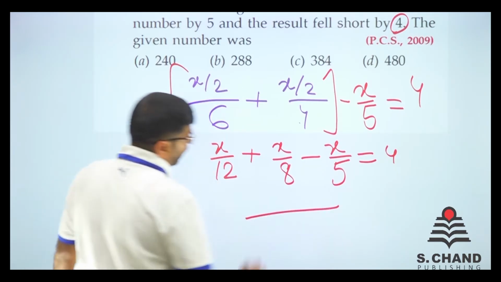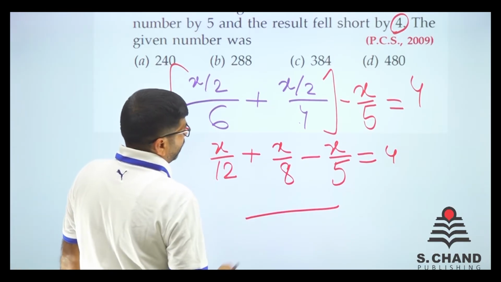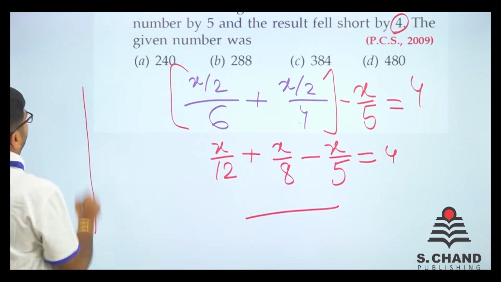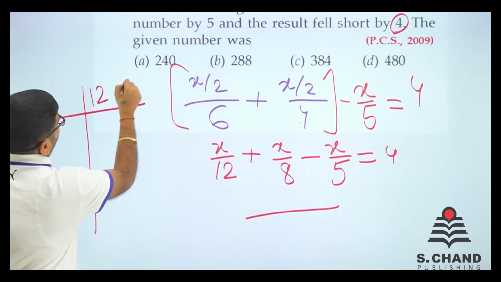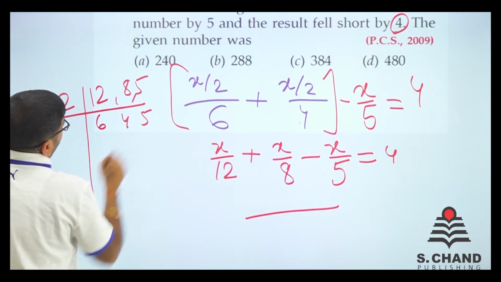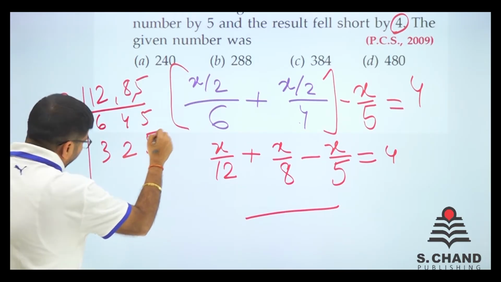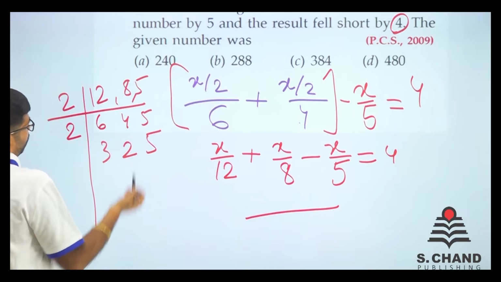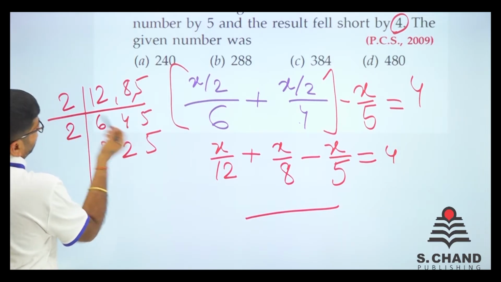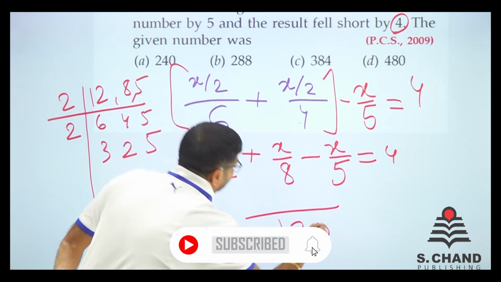So what is the LCM of 12, 8 and 5? So 8 into 12, if you do it, again you don't get 5. So to get this LCM, let's do the basic method. It's 12, 8 and 5. When you divide by 2, it is 6, 4 and 5. Again divide by 2, then it is 3, 2 and 5. And now it is not divisible again. So it is 3 into 2, 6. 6 into 2, 12. 12 into 5, it becomes 60, into 2, 120. So 120 is the LCM.